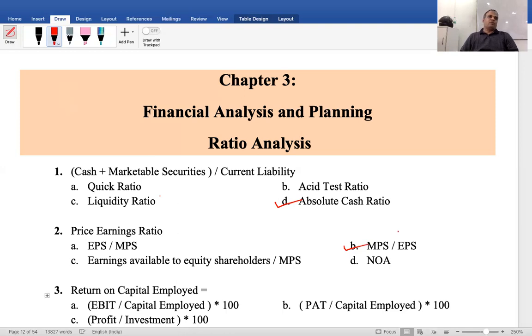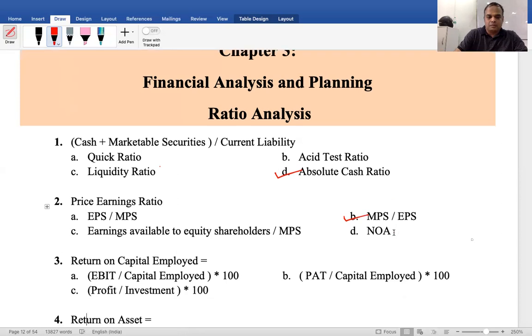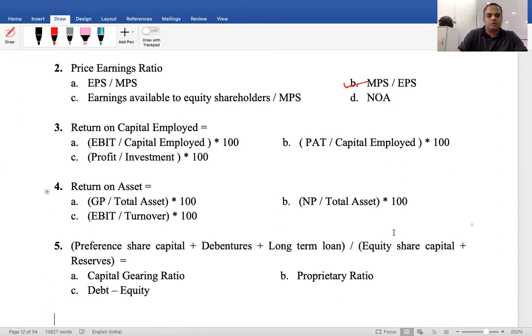So repeat once again, what is the formula for price earning ratio? Market price per share divided by earning per share. Next question. Return on capital employed. Return on capital employed is equal to EBIT divided by capital employed into 100, profit after tax divided by capital employed into 100, profit divided by investment into 100.